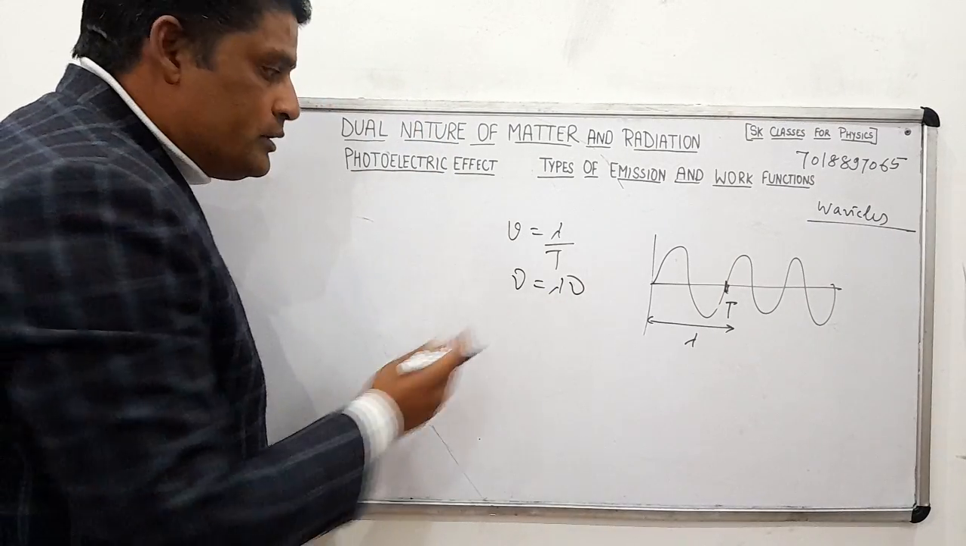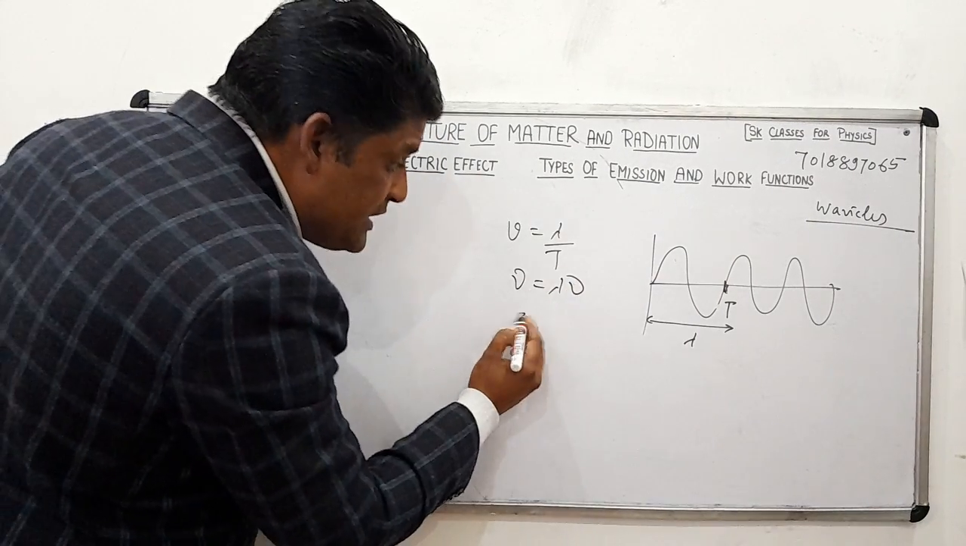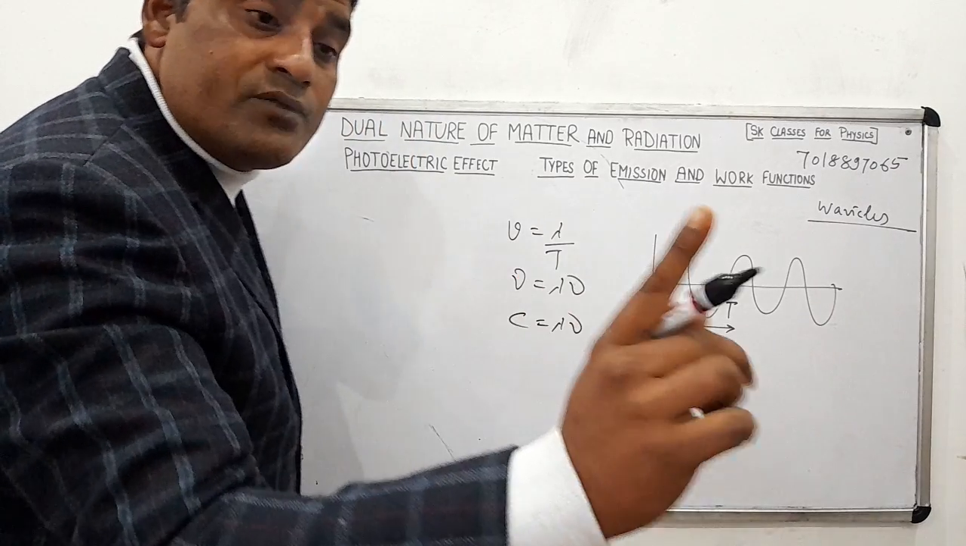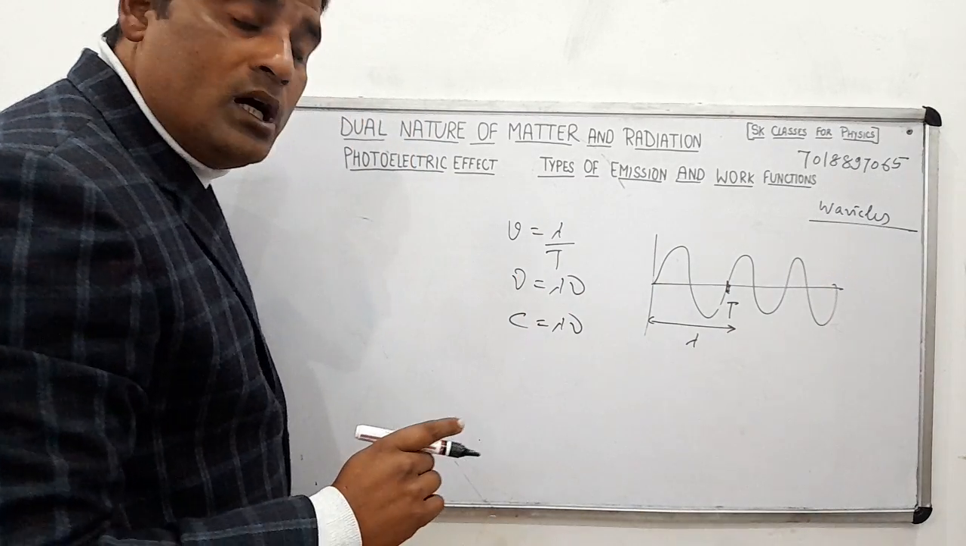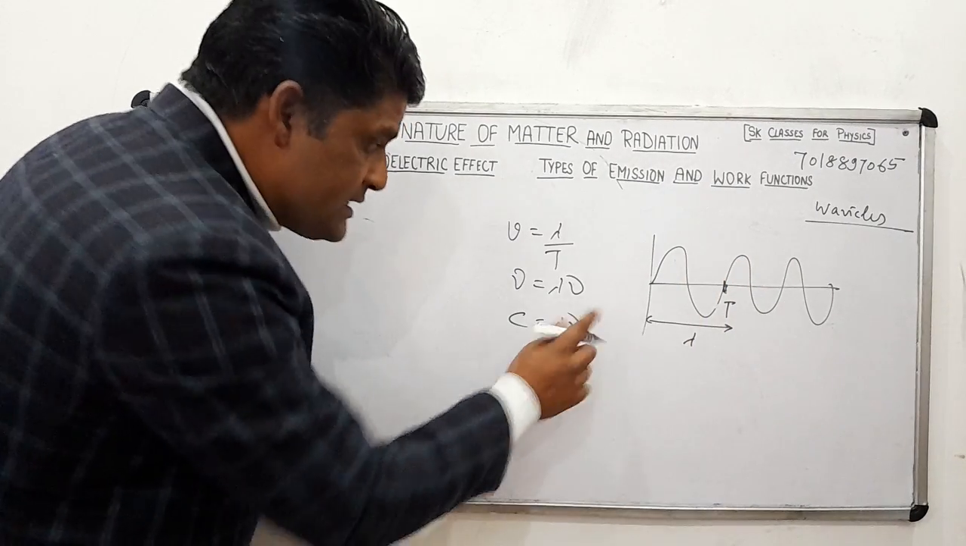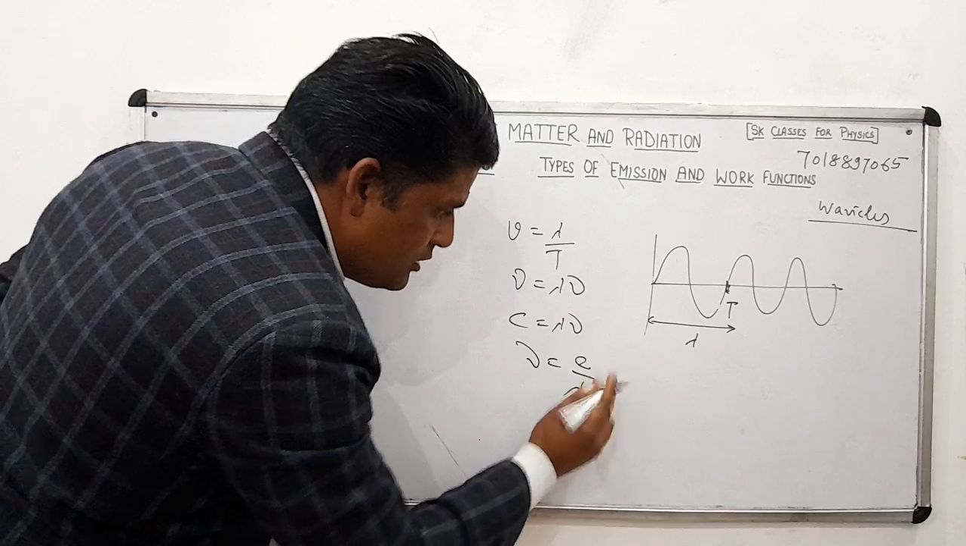Lambda into nu. This is the relation. If this velocity is equal to c, the velocity of light, then the relation becomes c equal to lambda into nu. This relation is not applicable for which one? For matter waves. This is only for the transverse wave. We can say nu is equal to c upon lambda.